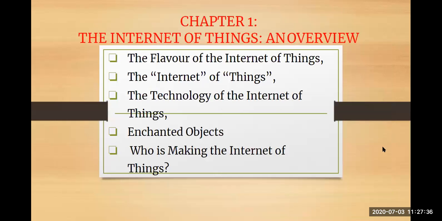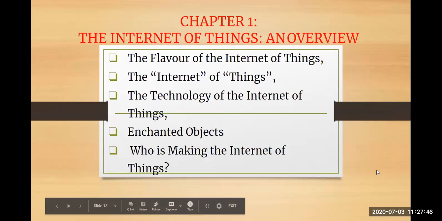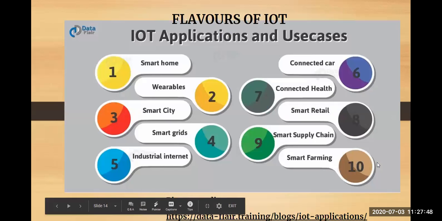Let us move to the next. Next comes chapter 1, where the very first topic is the flavors of IoT. When I talk about flavors of IoT, that is nothing but the applications of IoT, where IoT can be used.